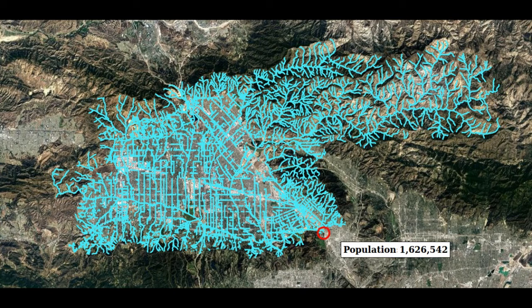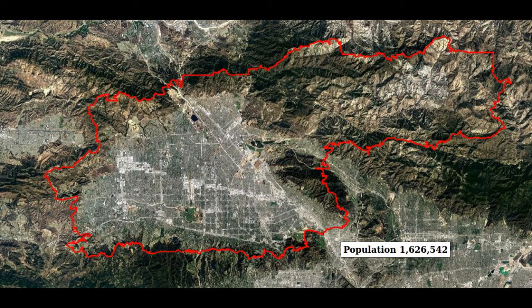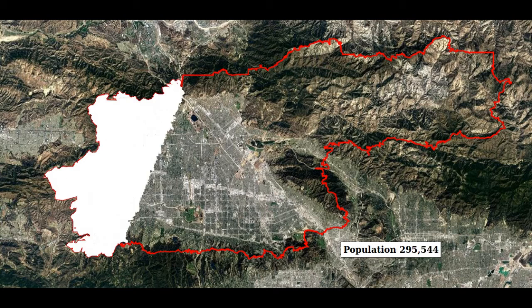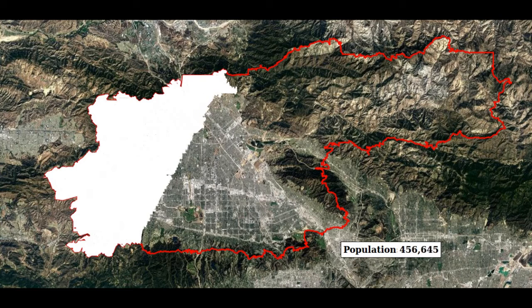This is the exit point for the watershed. All the rivers within it drain to this point. Our first step is finding the farthest census block within this watershed from the drainage point. That would be this census block right here. We add more and more neighbors to the census block and keep track of the population as we do so. When we get to the target population, we stop. This is the new district.